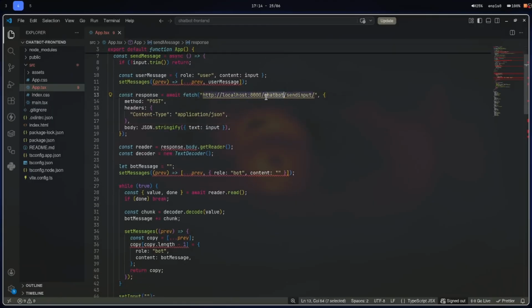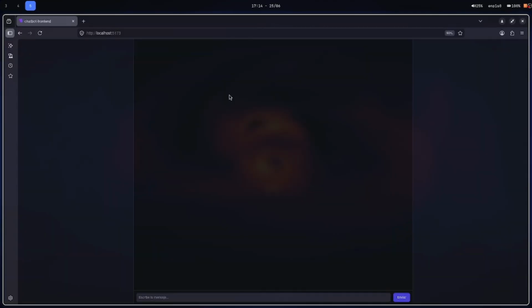After that, we create a very basic frontend for this project, and we have this chatbot with my architecture.